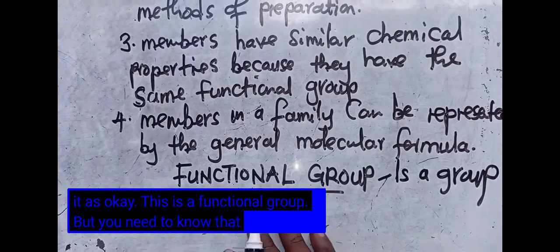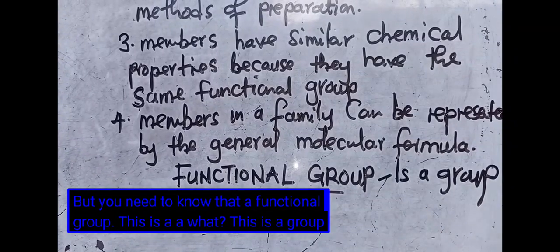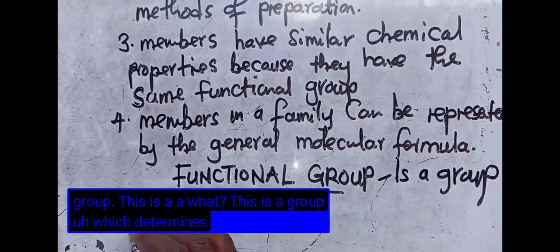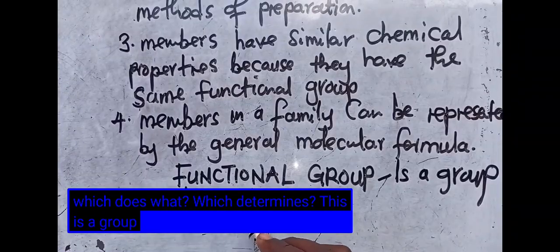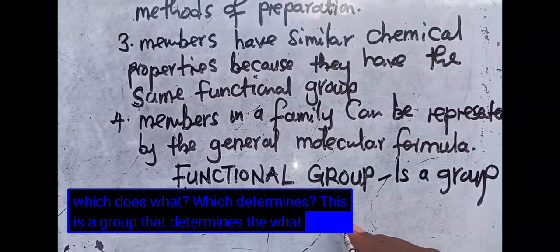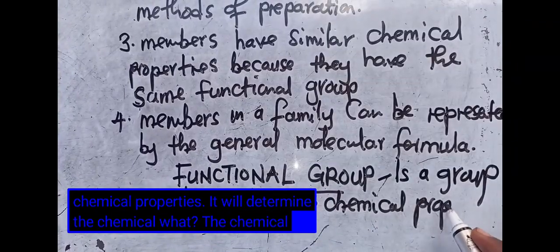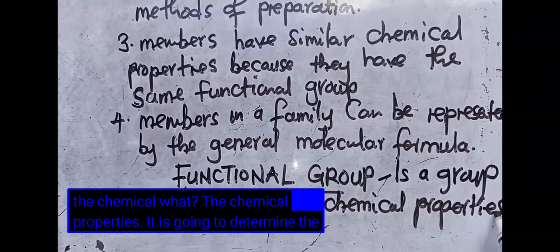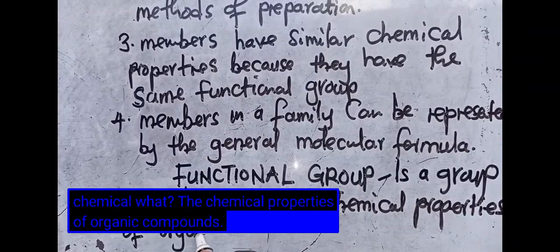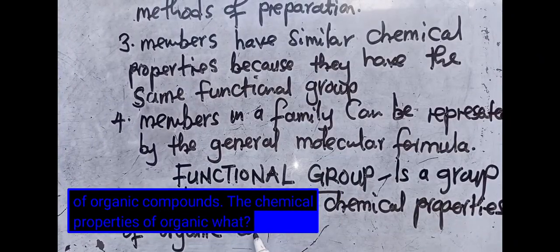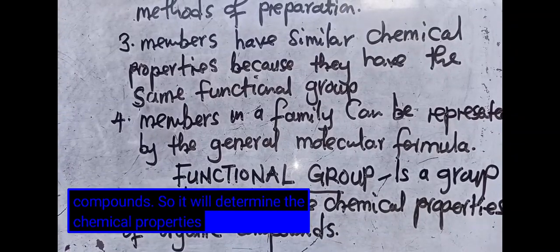But you need to know that a functional group is a group which determines the chemical properties of organic compounds.